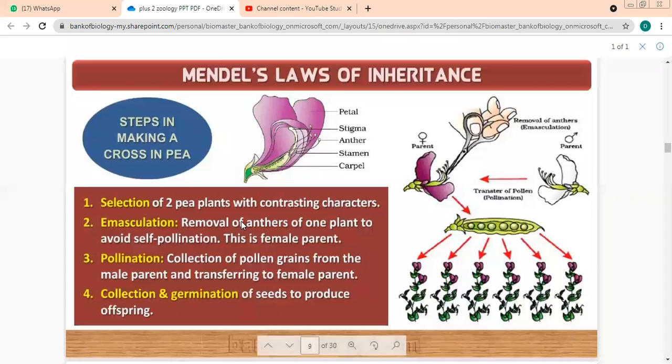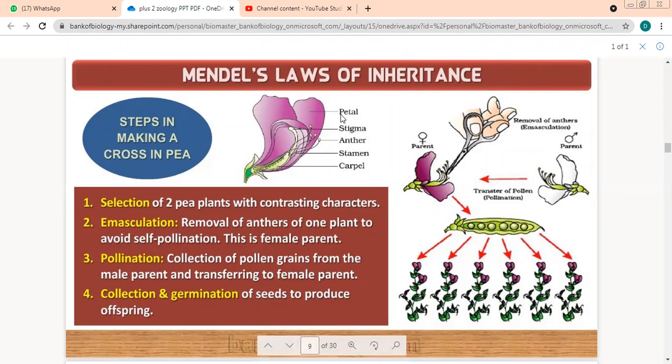That is why we remove the anthers, so that self-pollination does not take place. The male part is removed, so automatically this first plant will be a female plant. From the second plant, pollen is taken and transferred to the female parent. Obviously, the pollen grain will germinate and seeds will be produced and we'll get offspring.